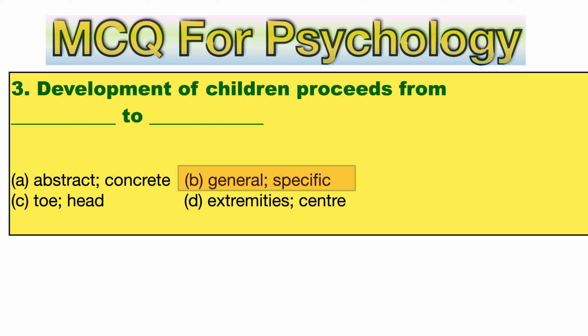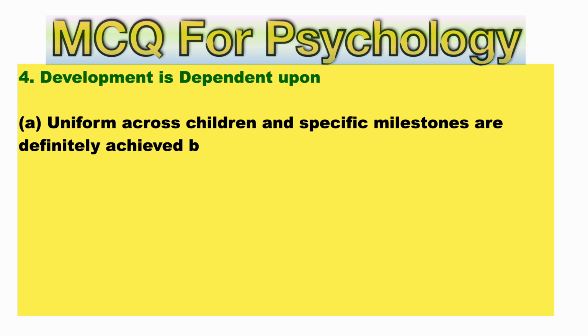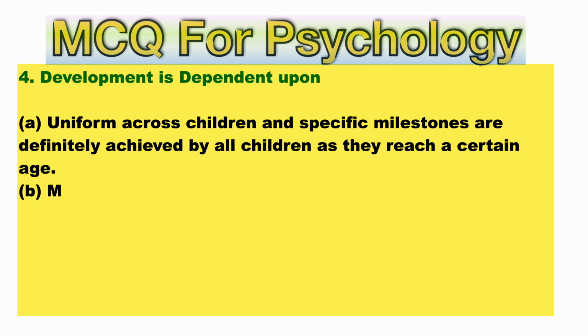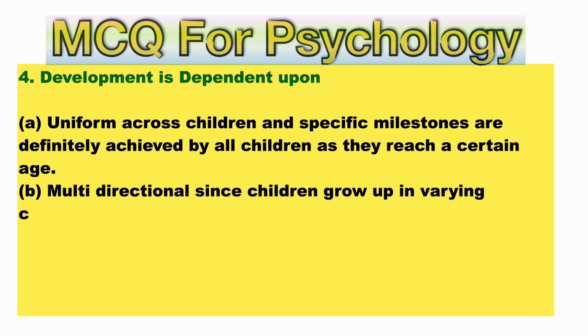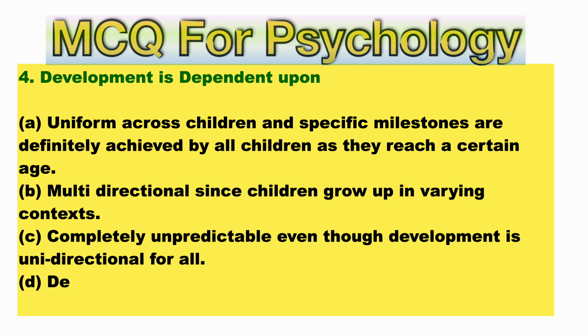Now next question. Question number 4 is on your screen. Development is dependent upon which factor? A. Uniform across children and specific milestones are definitely achieved by all children as they reach a certain age. B. Multidirectional, since children grow up in varying contexts. C. Completely unpredictable, even though development is unidirectional for all.